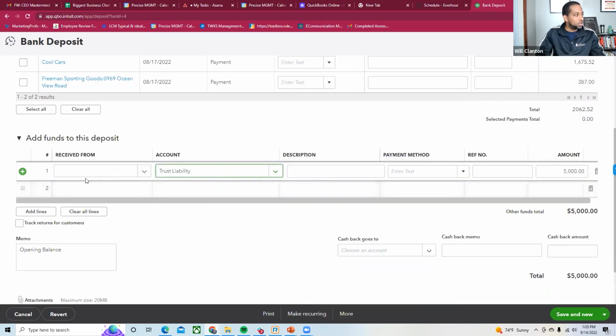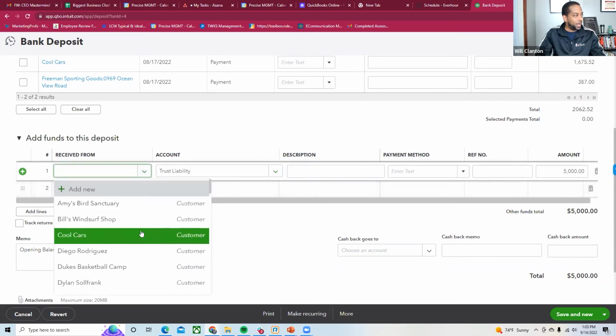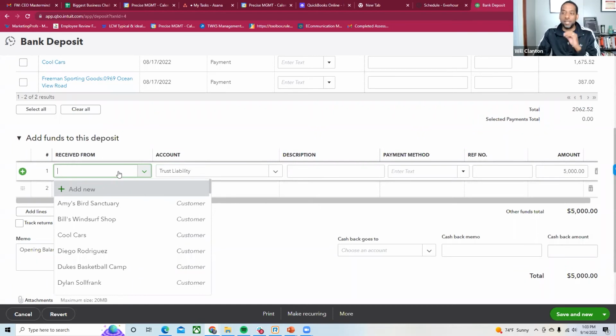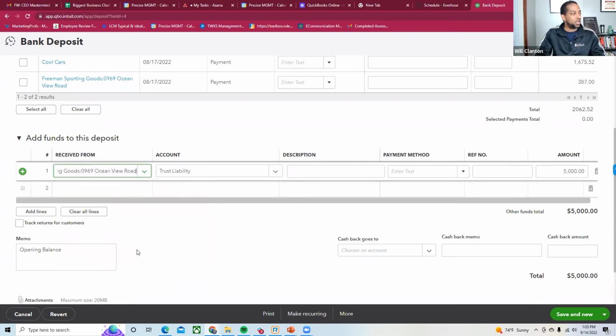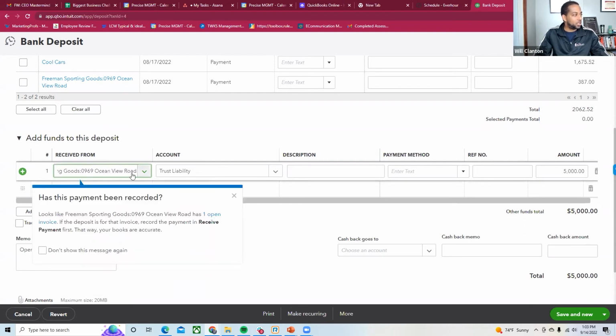What I do need to do is make sure I pick the matter or the customer that this belongs to, right? Because I told you I need to make sure I am segmenting and able to produce a list at any time that shows me what I'm holding in my trust funds. So I will pick this matter here, let's just say. So now this is going to be recorded here. This is going to go to my trust liability, and it's $5,000.